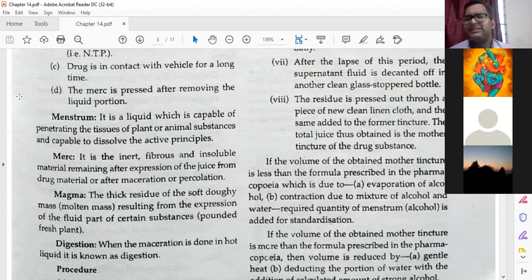I think you have also heard this word when we are preparing alcohol from sugar cane, the residual part. So it is the inert, fibrous, and insoluble material remaining after expression of the juices from the drug material or after maceration or percolation. Remember this. So is menstruum and marc clear to everyone?